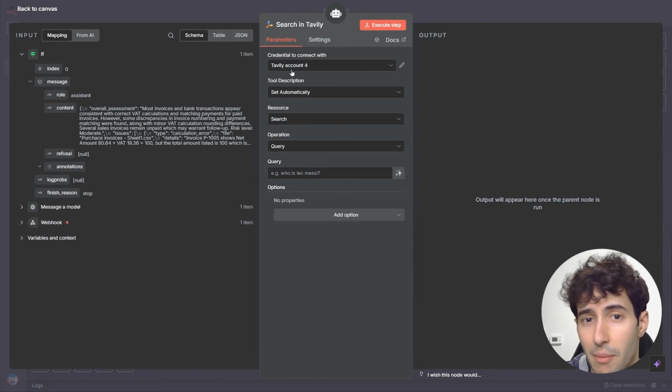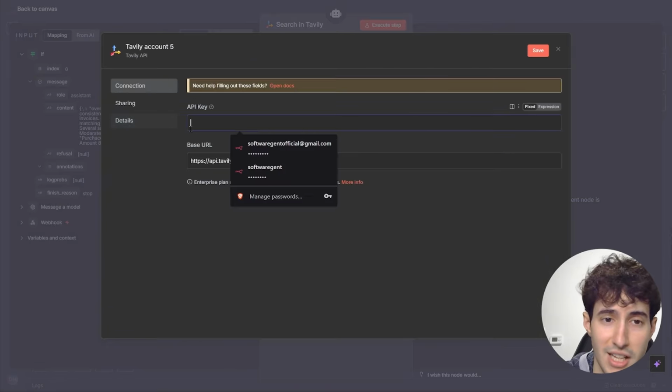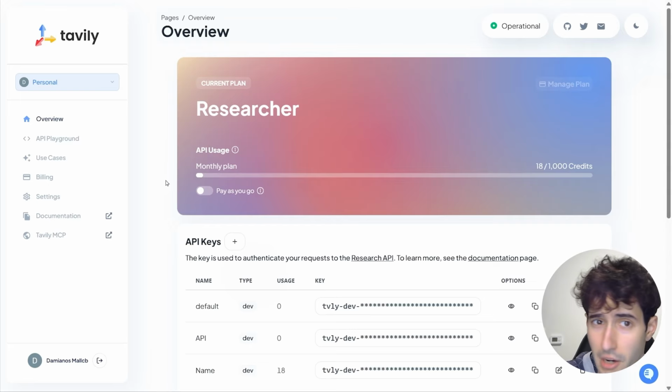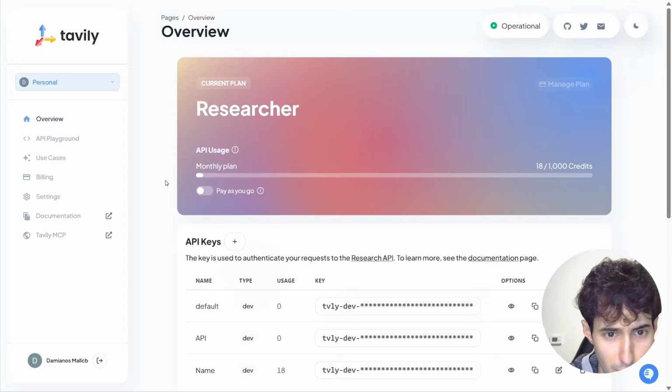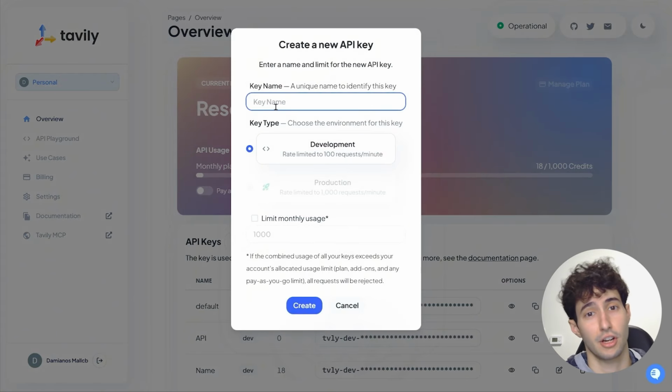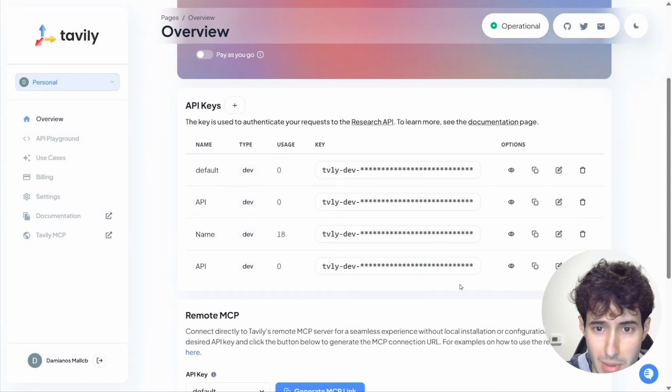Now once you open it up, the first thing that you have to do is to come over here and select your Tavily credentials. Now, if you do not have credentials, simply come over here, click on create new credential, and over here you need to input your Tavily API key. Now, to find your API key, you need to go over to tavily.com and create an account. I will also leave a link for it in the description below, and then come over here in the API key section, click on the plus icon, give your API key a name, let me call it API, and then simply come over here, click on create, and this is going to create your brand new API key.